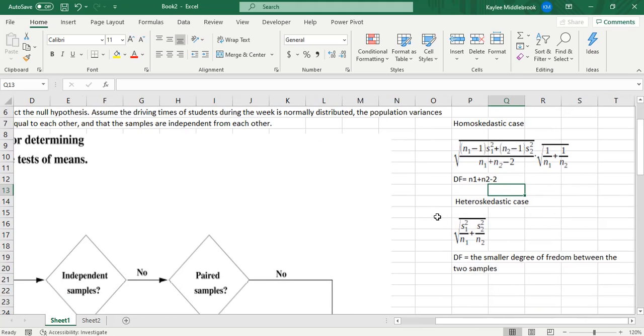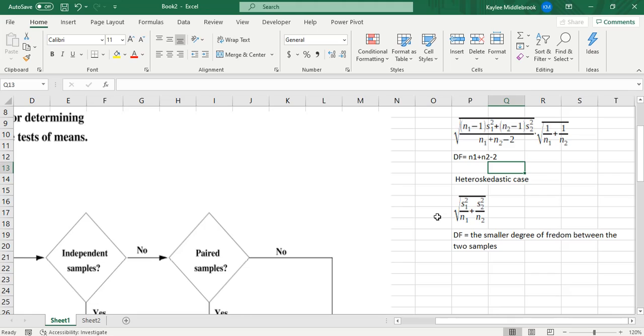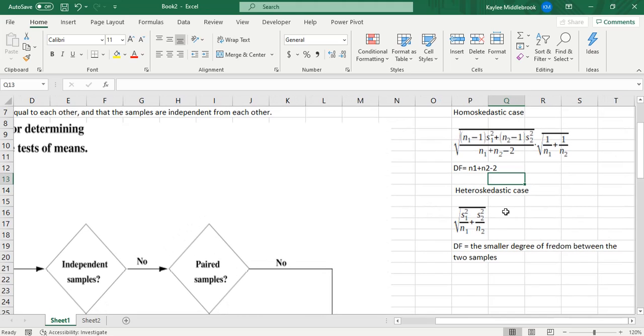Because we were able to confirm that it was a heteroskedastic case, which means that the standard deviations are not equal to each other, we have our formula, which is the square root of variance 1 divided by n1 plus variance 2 divided by n2.